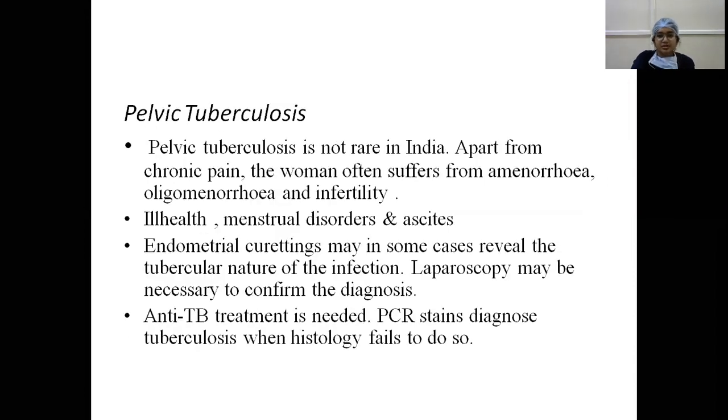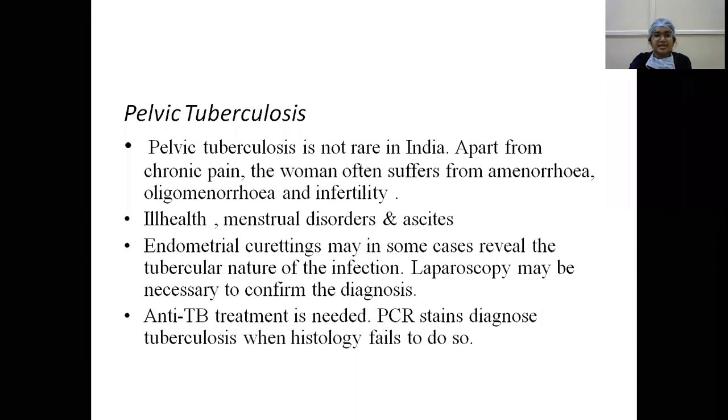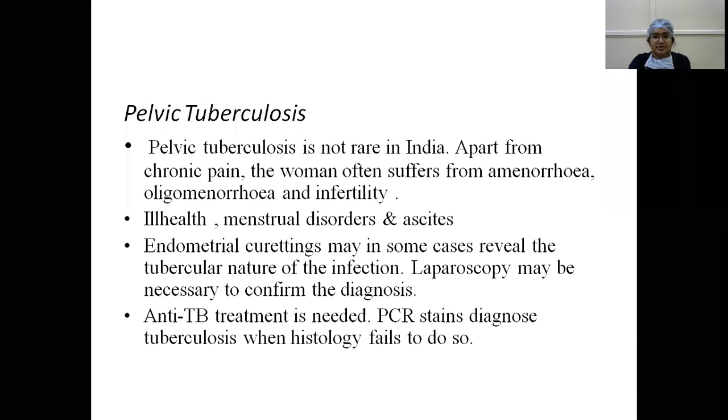So, pelvic tuberculosis, it is not rare in India. Apart from chronic pelvic pain, women often suffer from amenorrhea. Other symptoms like amenorrhea, oligomenorrhea, and infertility coexist in pelvic tuberculosis. Patient has poor health, ill health, menstrual disorders, and ascites, and endometrial curettings may in some cases reveal tubercular nature of the infection, and laparoscopy may be necessary to confirm the diagnosis. Anti-tuberculosis treatment is needed.